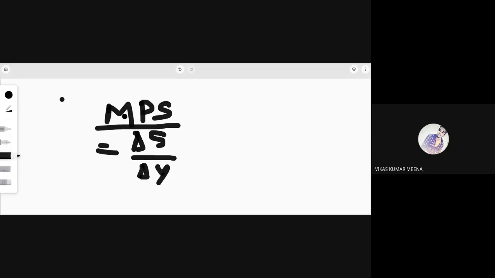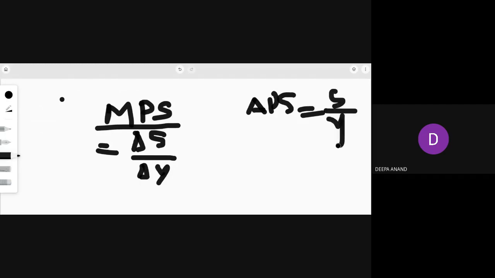What is written on the board? MPS is equal to delta S upon delta Y. What do you mean by delta S? Change in saving. And what is delta Y? Change in income. It is just like you have studied APC and MPC. So here you have seen average propensity to save is saving upon income. So MPS, marginal propensity to save, is change in saving upon change in income.